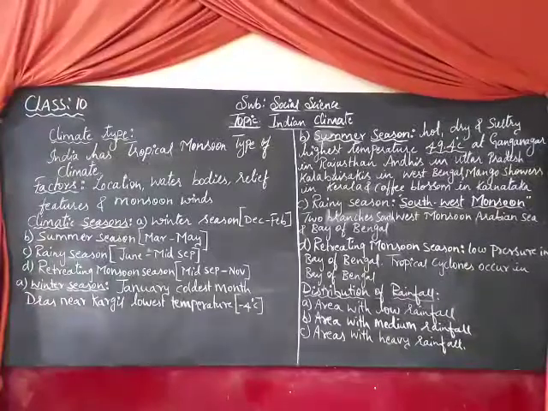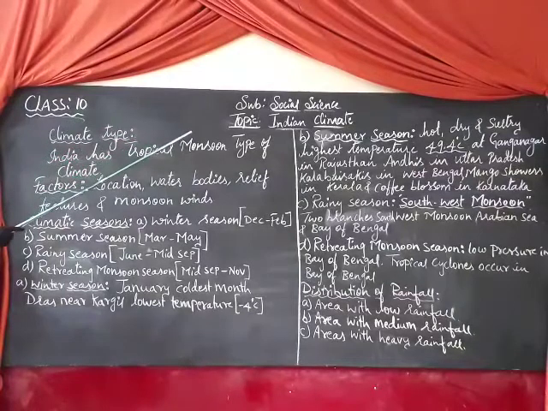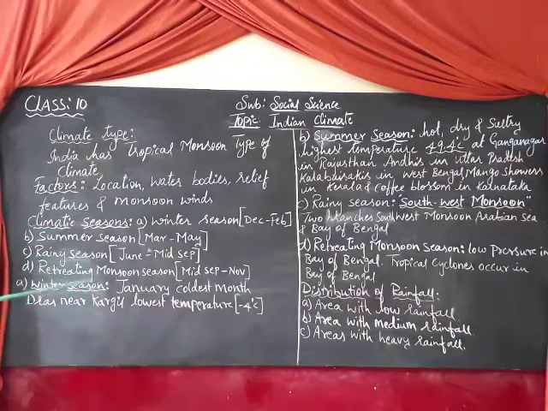Welcome back children for the social science class 10 standard. Today I would like to take the topic in geography, Indian climate. In previous classes you have learned about the climate related to Karnataka. Now we are going to study in this topic the climate related to India, distribution of rainfall, seasons, features, factors, everything. Okay, shall we move on?